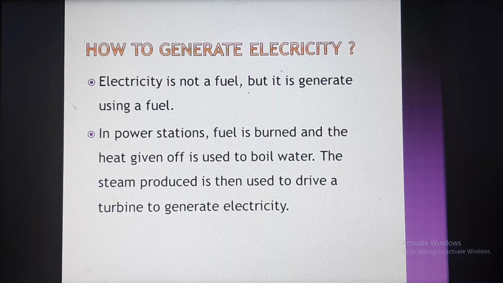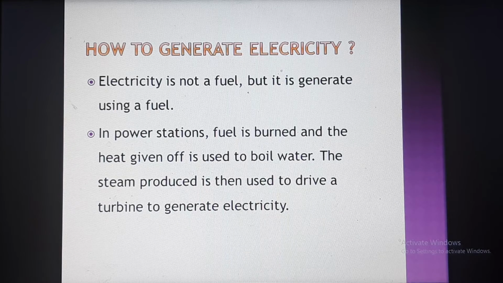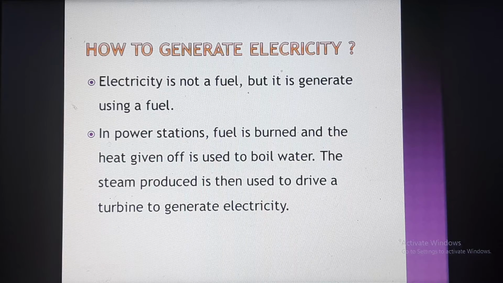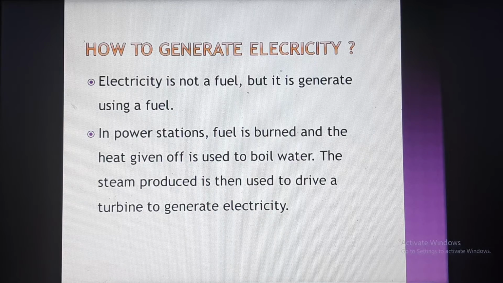In the power station, they are using fuel. When the fuel is burning, heat is produced. This heat energy is used to boil water. When the water boils, steam is produced. This steam is then used to drive a turbine. When the turbine is moving, then we get electricity. So it is very important for generating electricity.